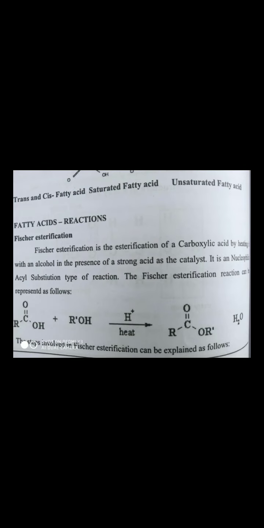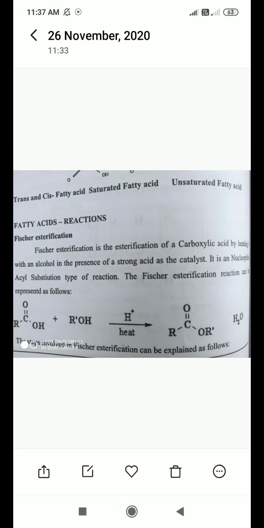In Fischer esterification, the carboxylic acid is reacted with alcohol, under heating and with a strong acid as catalyst.